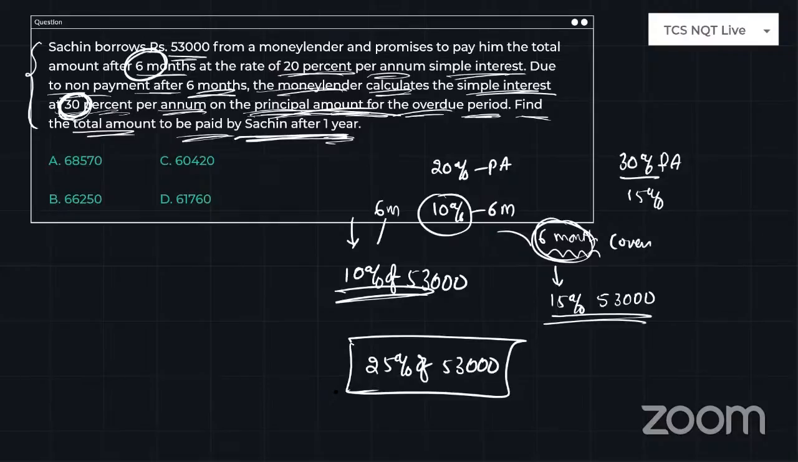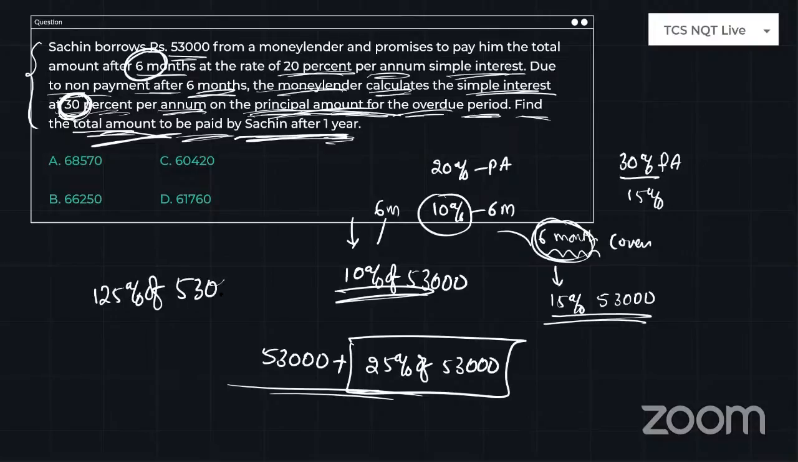And you want the total amount to be paid, right? So you need to add 5300 also. So what is the total amount? Can I say 125% of 5300? So multiply 125 into 53. You will come up with the answer 66250.